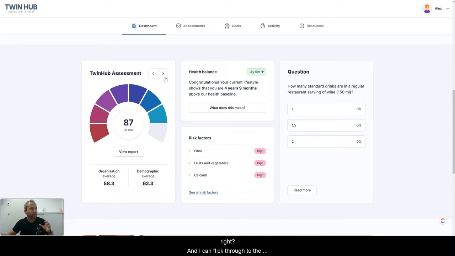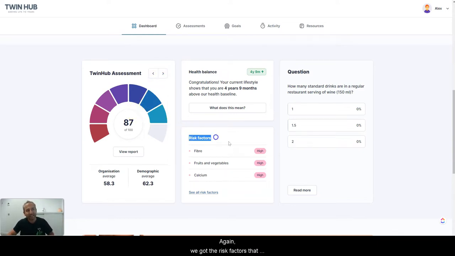And I can flick through the different assessments that we have. We got cancer, we got diabetes, dementia, we got lung, we got cardiovascular assessment, we got anxiety, we got mental well-being, we got alcohol, we got depression, we got energy, and we got financial, and we go back to 2.5 assessment of 87.